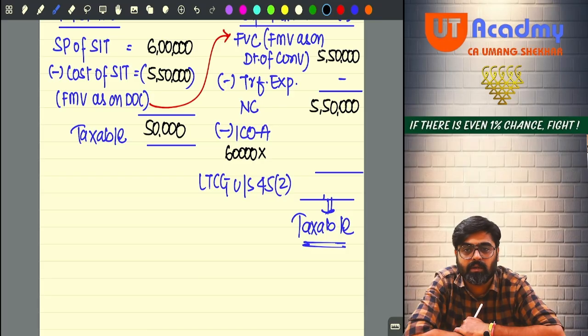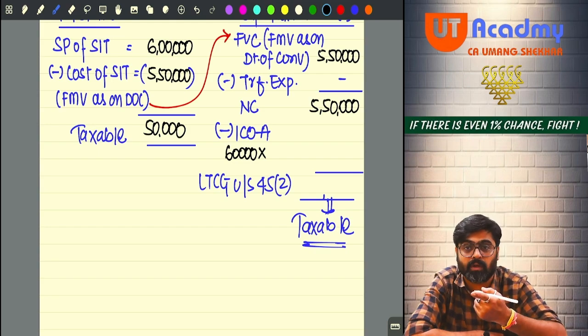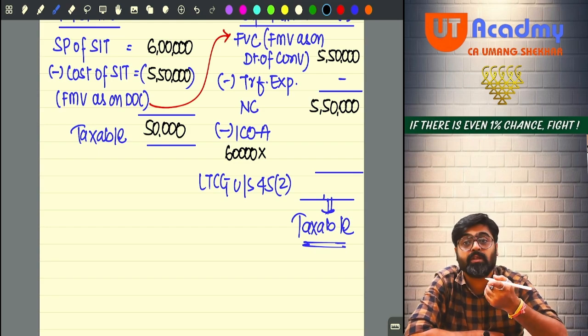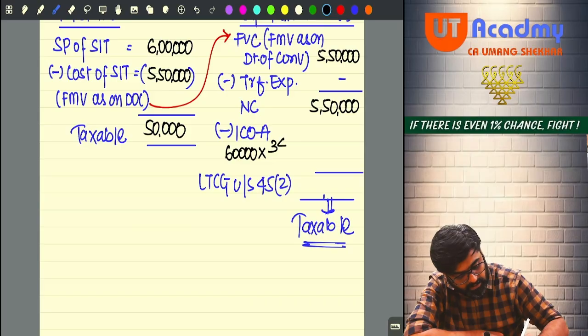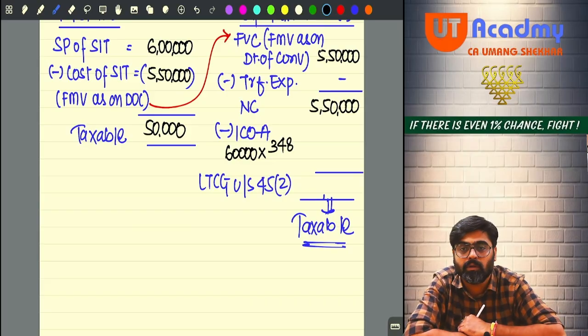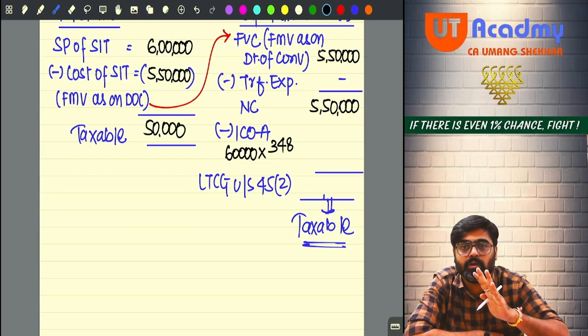In which year the conversion took place? 23-24. March 24 means 23-24. So the year of conversion is the year of transfer. What is the year of transfer? 23-24. What was the CII? 348 if I am not wrong. CII of 23-24 is 348.